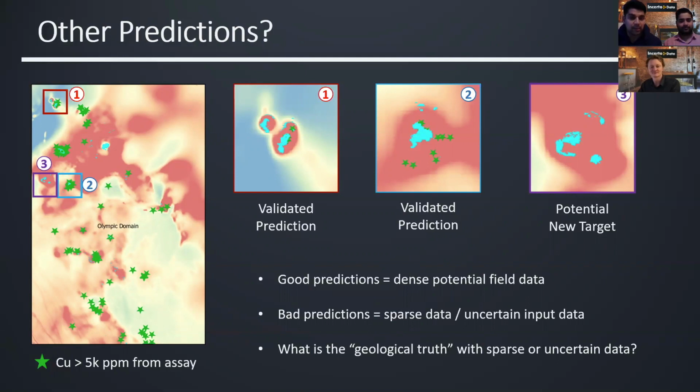But that's not always the case in other areas. Often areas have really sparse data, or it's quite uncertain the input data that you're using. That leads to bad predictions. So one of the questions that we wanted to ask ourselves is, what is the geological truth when you have really sparse or uncertain data?